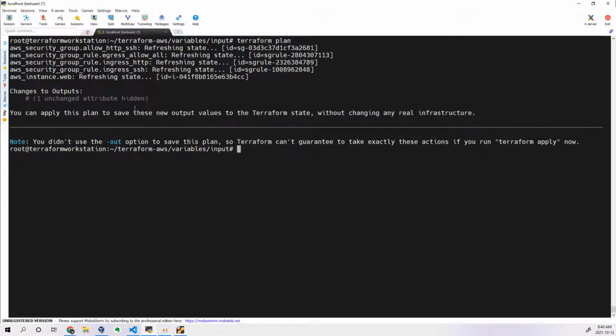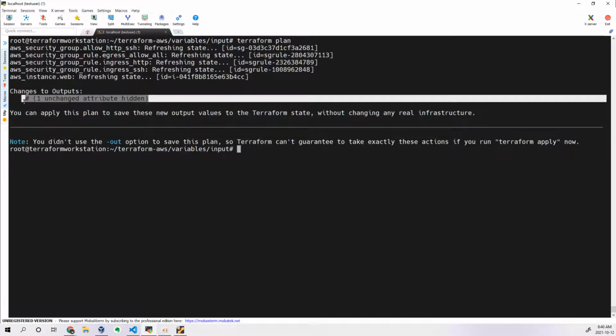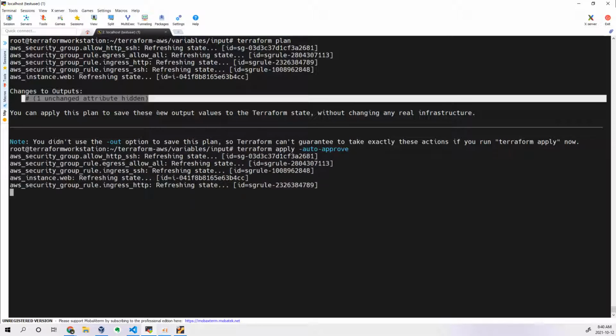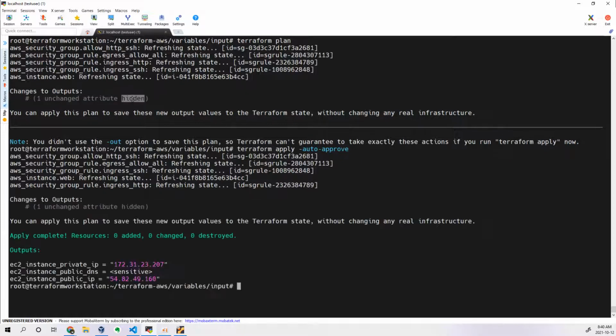Now you can see here, where is that output, it did not get printed. See, changes of output, one change, attribute hidden. You have added some hidden entry. That is what it is trying to say. Now if I execute Terraform apply, nothing will change. One change, attribute hidden. So it is telling you that one particular value is hidden.